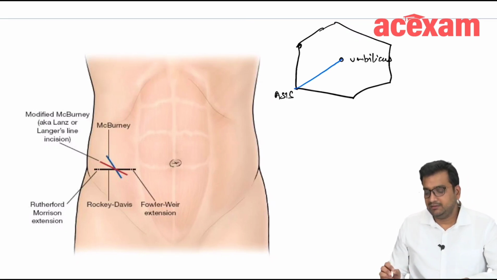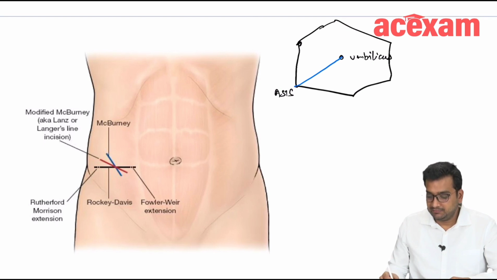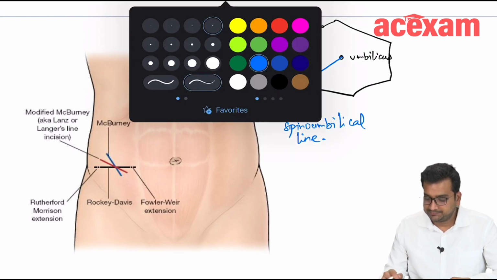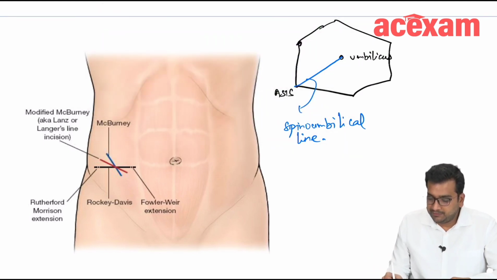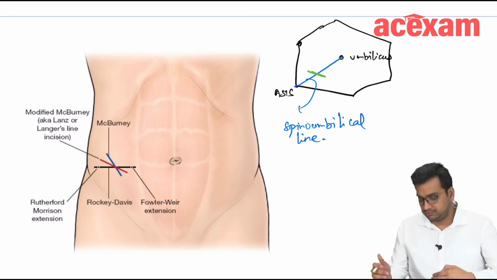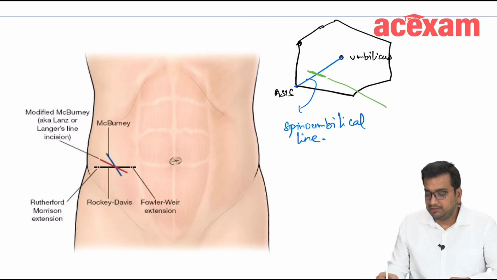We will draw a line here. This is the spino-umbilical line, and the point which joins the medial 2/3 and lateral 1/3 of the spino-umbilical line is McBurney's point.